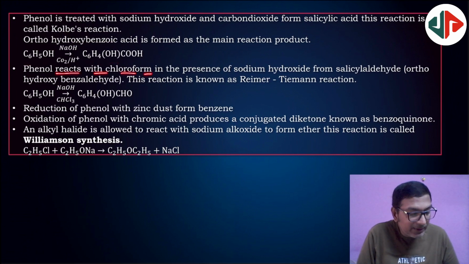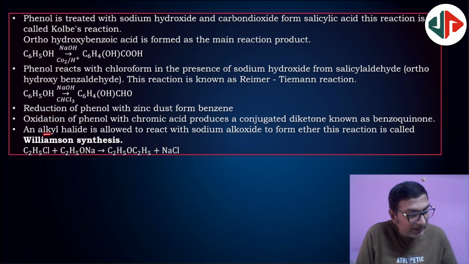Next. Phenol reacts with chloroform in the presence of sodium hydroxide to form salicylaldehyde. So this reaction is the Reimer-Tiemann reaction. So salicylic acid, Kolbe reaction; salicylaldehyde, Reimer-Tiemann reaction. Next, reduction of phenol with zinc dust gives benzene. Next, oxidation of phenol with chromic acid produces a conjugated diketone, which is known as benzoquinone, para-benzoquinone.